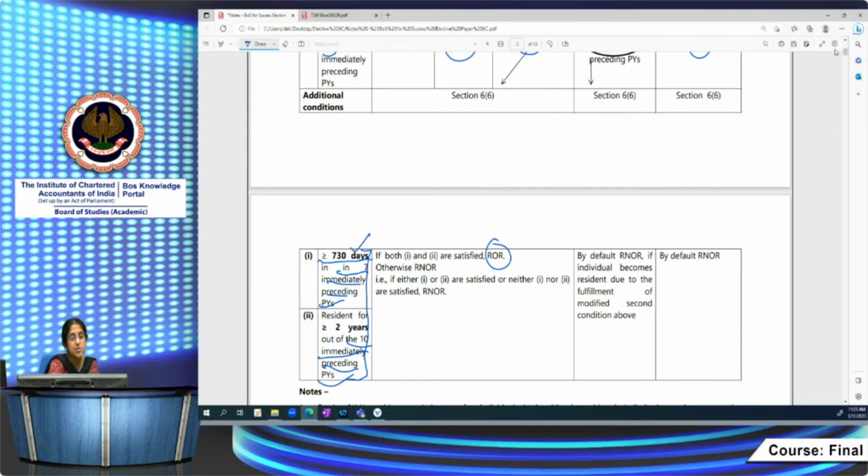This condition also should be satisfied. This condition also to be satisfied. Only then is he an ROR, and his global income will be taxable. Otherwise, it's an RNOR. So that means if he satisfies only one of the conditions, or does not satisfy both the conditions, then he would be RNOR.